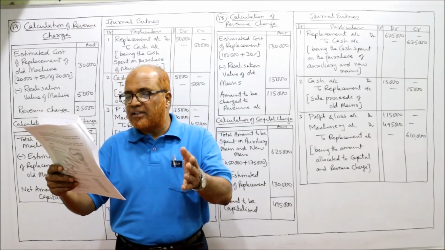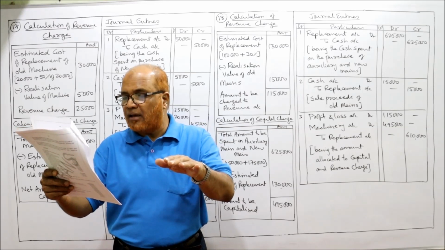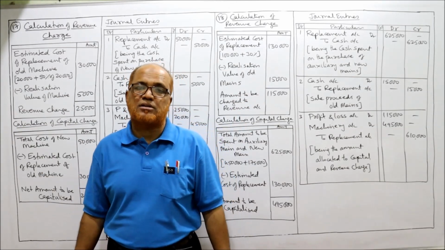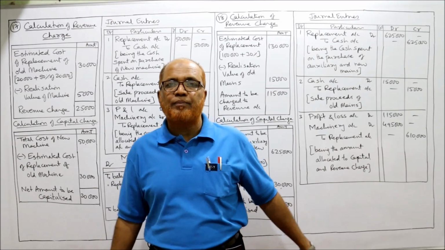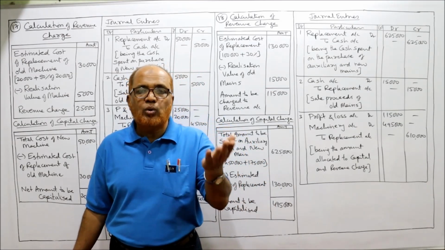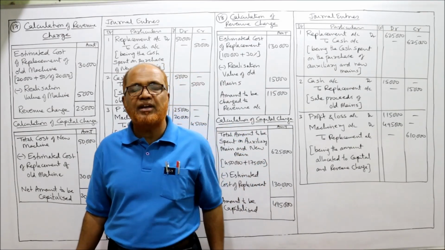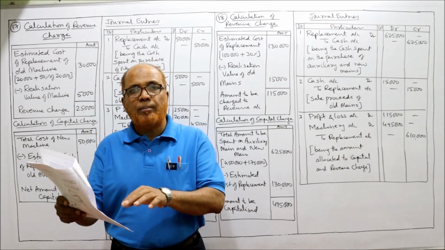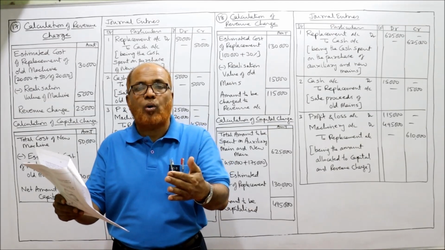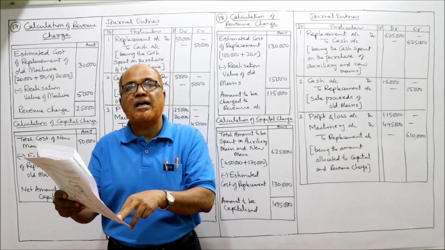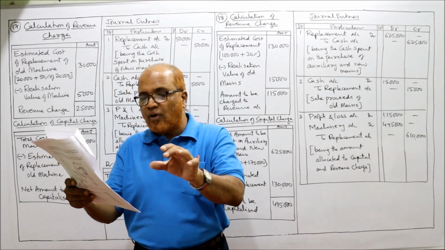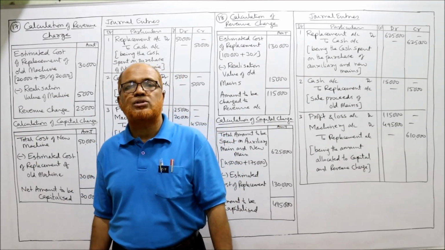It is estimated that the cost of laying a main has gone up by 30%. Just like the previous problem, due to inflation, the prices have increased. So the old main, if we replace now, the prices will increase by 30%. Part of the old main realized 15,000.